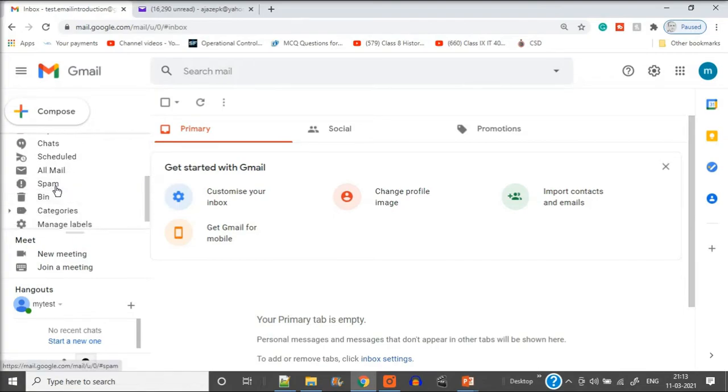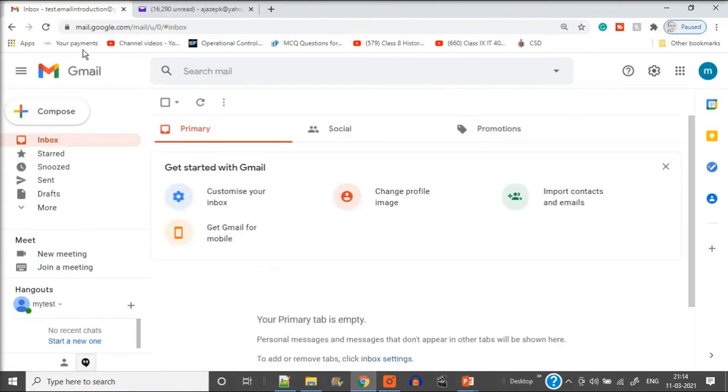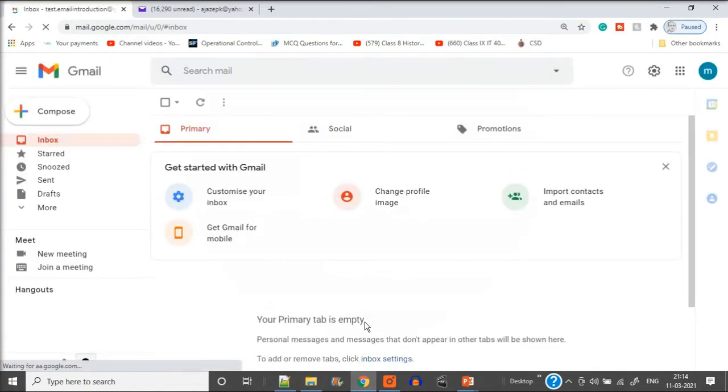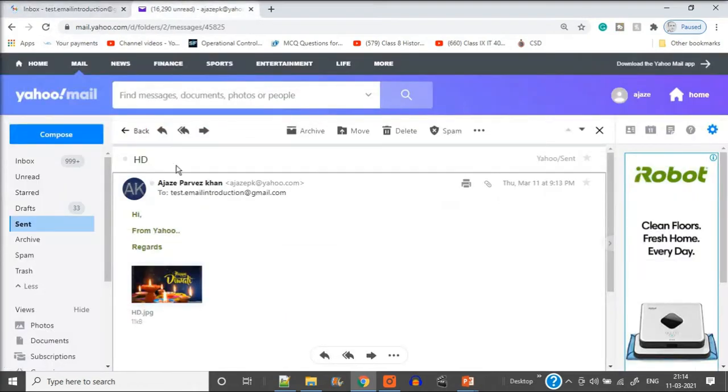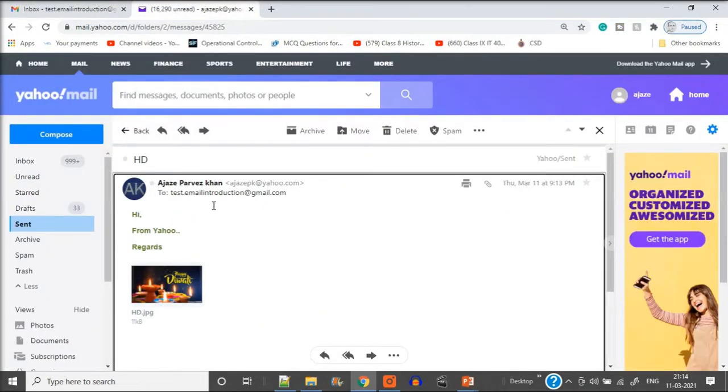So the mail is coming, let us see spam. Sometimes the mail is coming and it may go to spam. So if the mail is not coming for a long time, you must check the spam folder also. Because the email had not come, I just went to spam. Sometimes the email service will identify it as spam, that you didn't want it or it is from some vague or defaulter or fraudulent activity.